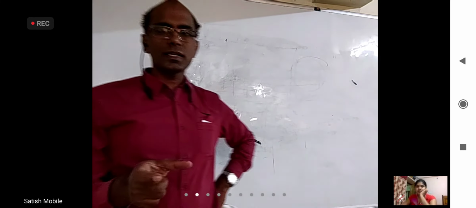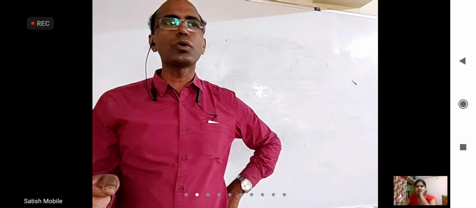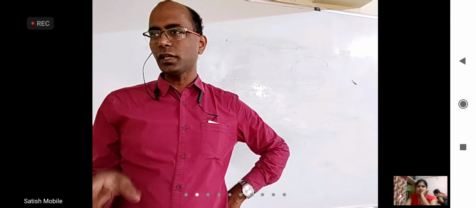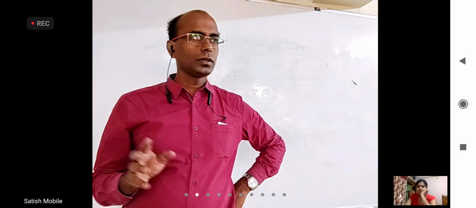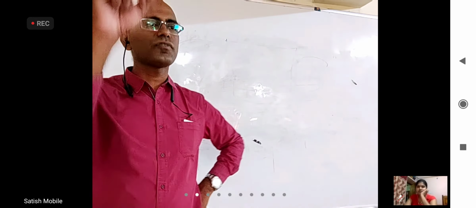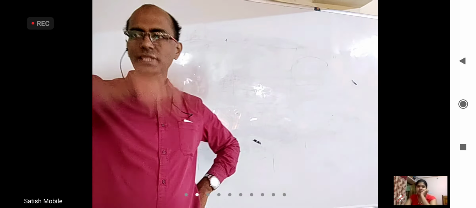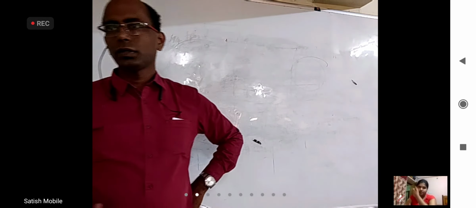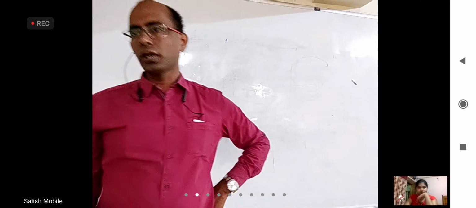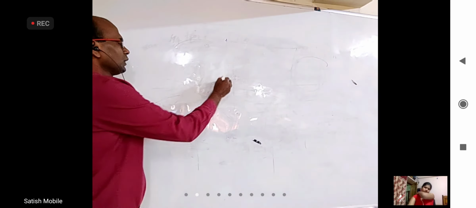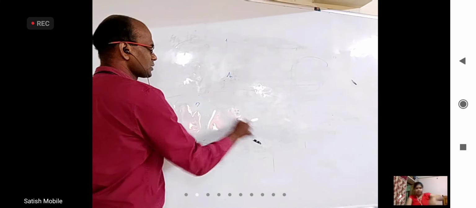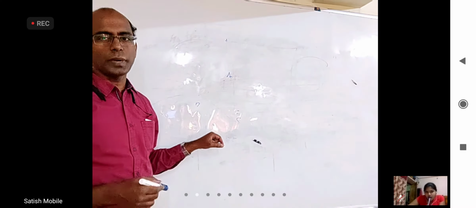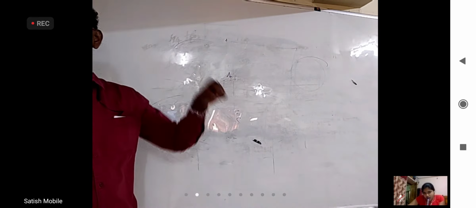Coming to points, any two points are always collinear. And any three points, they may or may not be collinear, but they lie in a plane. You take any three points in space, they will form a triangle. That means there is a plane containing them. But if you take four points, they may or may not be coplanar. For example, if point A is here, point B is here, point C is here, and point D is on this board, it is coplanar with ABC. If it is outside the board, it is not coplanar.